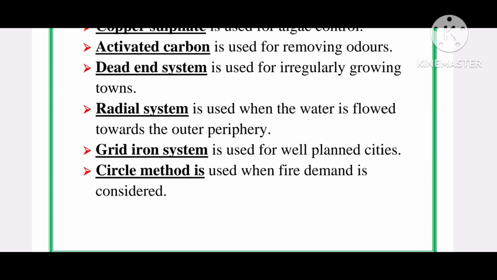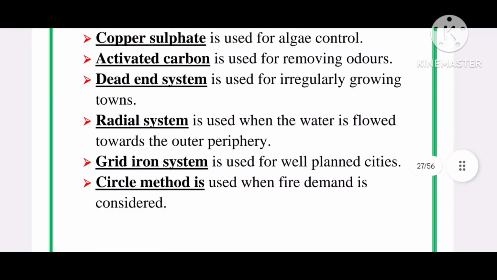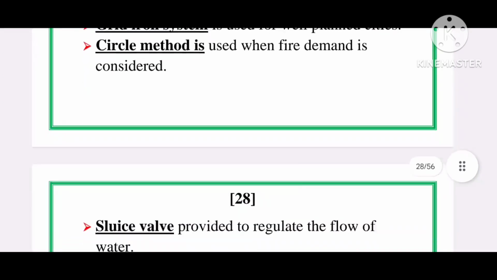Circle method is used when fire demand is considered, gridiron system is used for well-planned cities, radial system is used when the water is flowed towards the outer periphery, and dead end system is used for irregularly growing towns. Okay, these are the 4 methods.